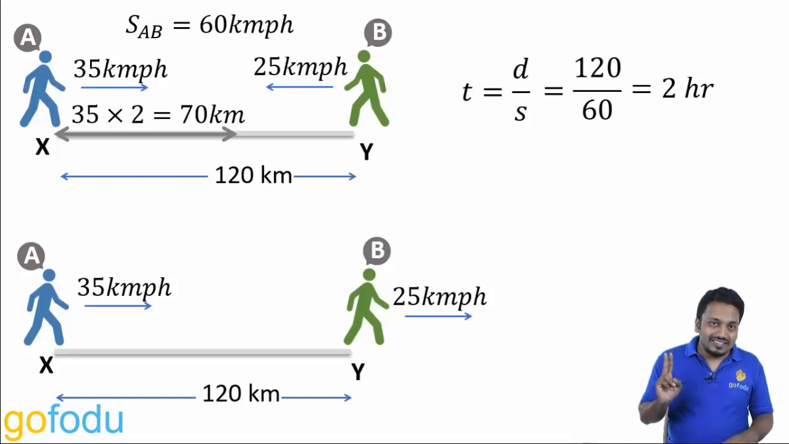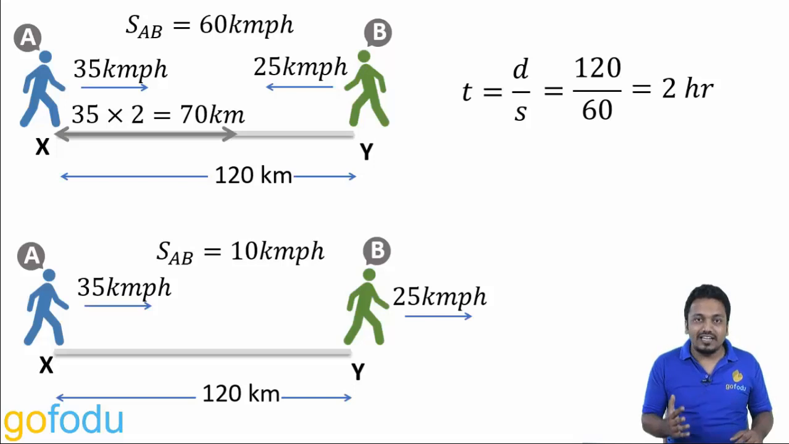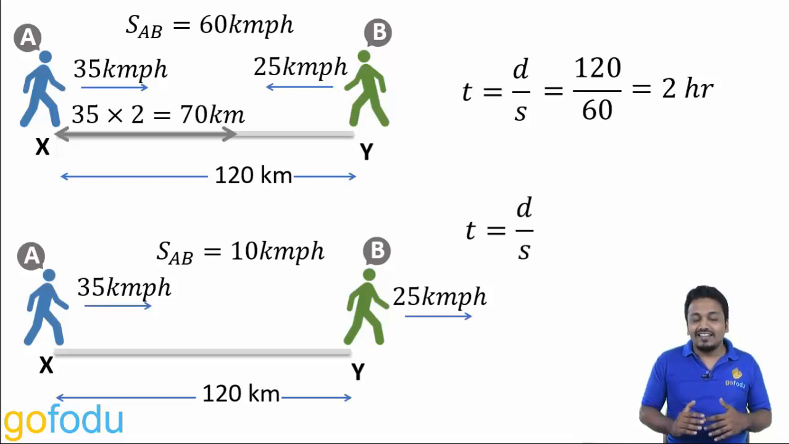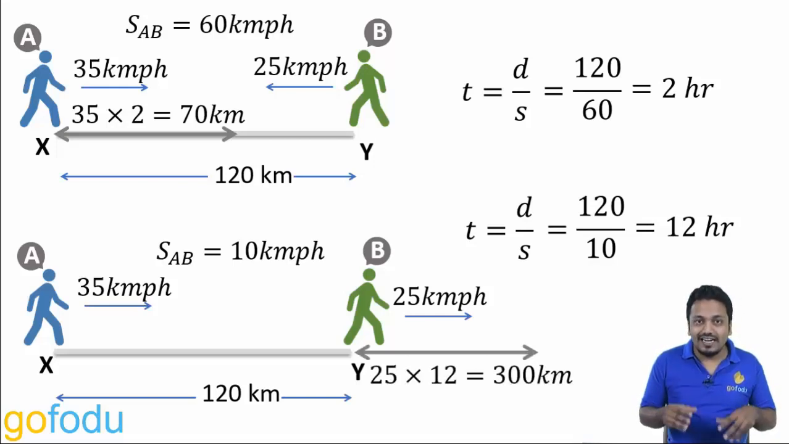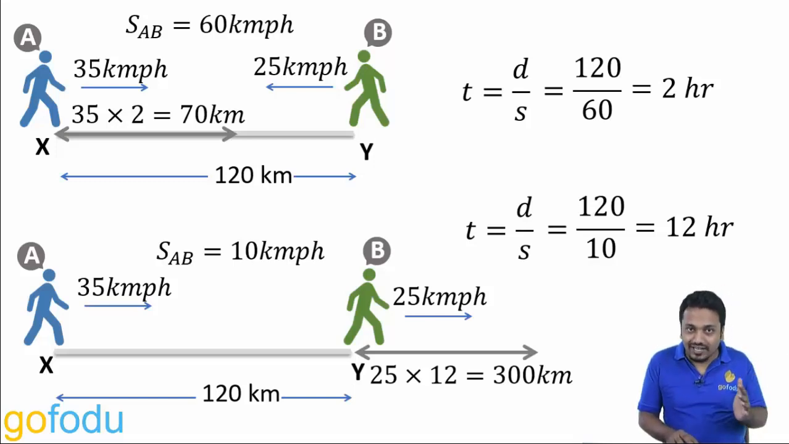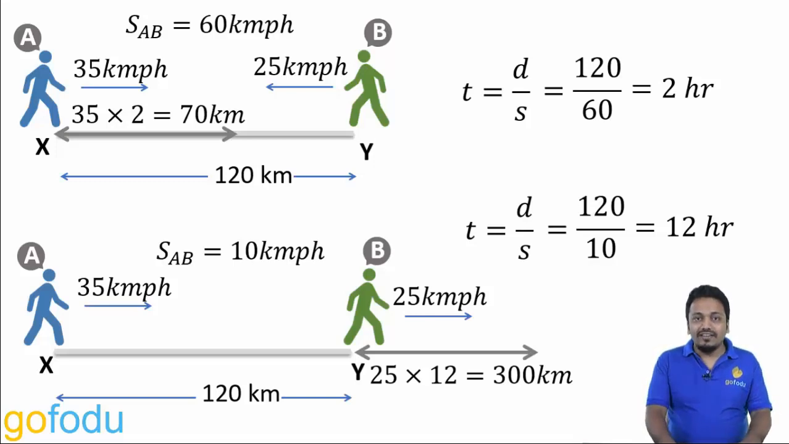In the second case, the relative distance is 120 kilometers and the relative speed is 35 minus 25, that is 10 km per hour. Now the time taken will be 120 upon 10, that is 12 hours, and in these 12 hours B will have moved 25 into 12, that is 300 kilometers from Y. B would have moved 300 kilometers from Y. And that's all about relative speed.